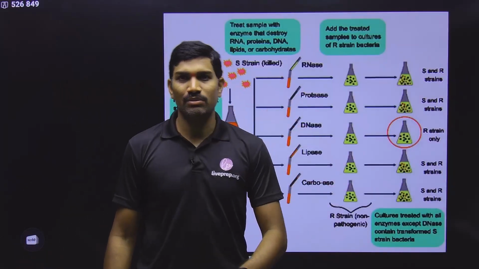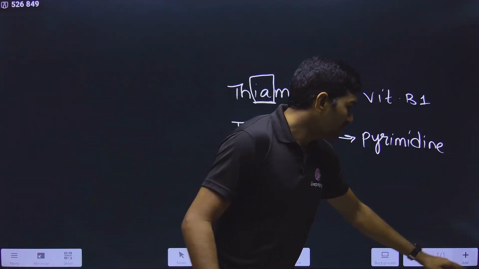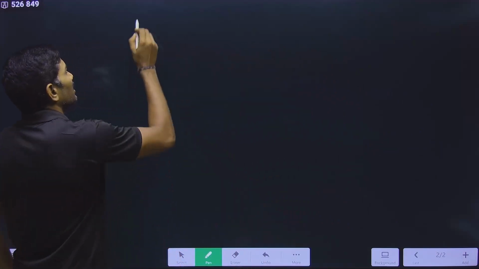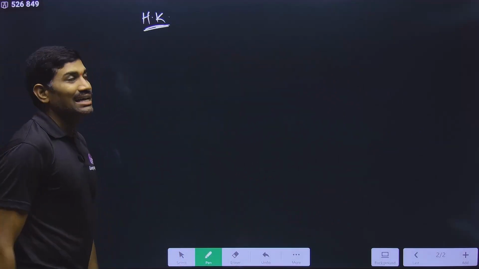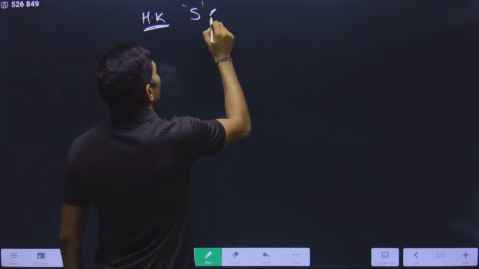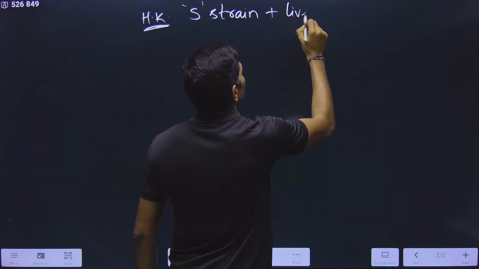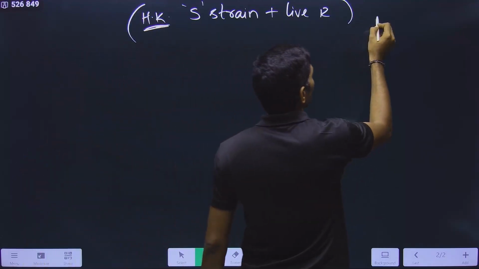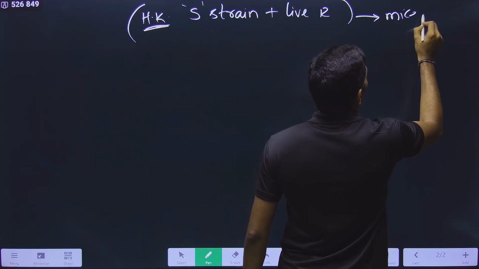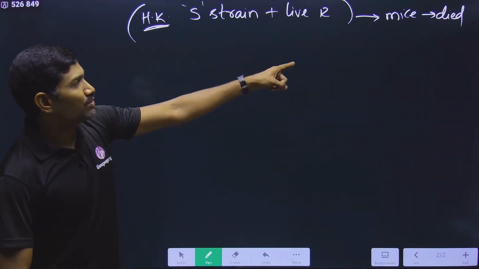But for this experiment, I did not get both the diagrams on the internet. I got only one diagram, so I will try to explain here. What is the last step of Griffith's experiment? Heat killed S strain and live R strain were mixed. Then this mixture was given to the mice and the mice died. This is the last and most important step.